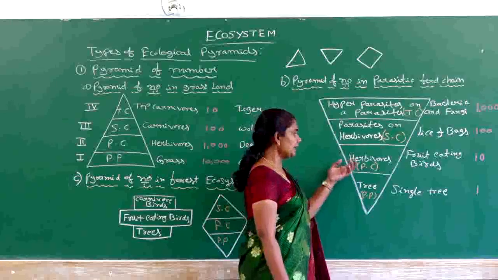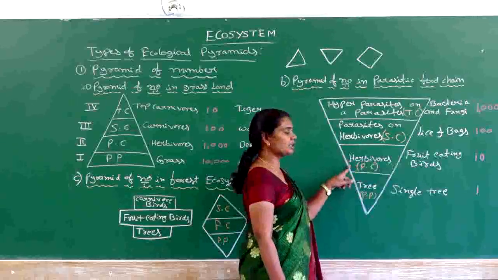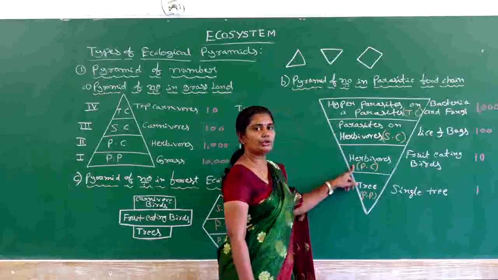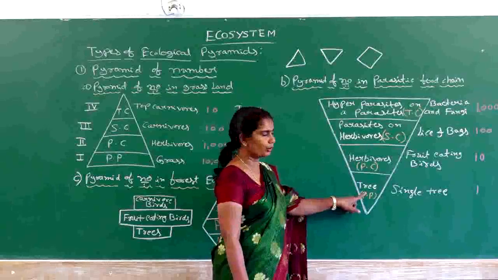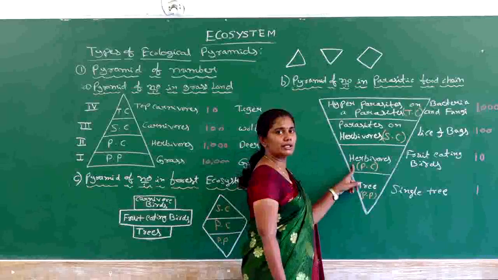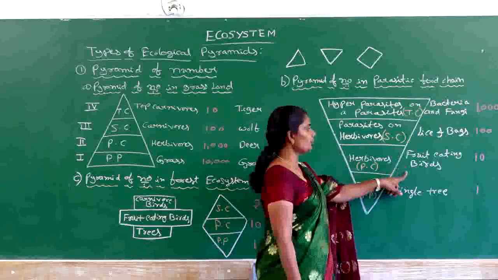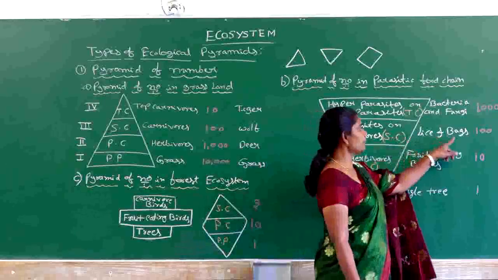That means many fruit eating birds are considered as herbivores, which come under primary consumers. These primary consumers are going to depend upon this particular tree, the primary producer, for their food. So these herbivores, we can take an example of many fruit eating birds. The fruit eating birds are going to give shelter to many parasites like lice and bugs over their